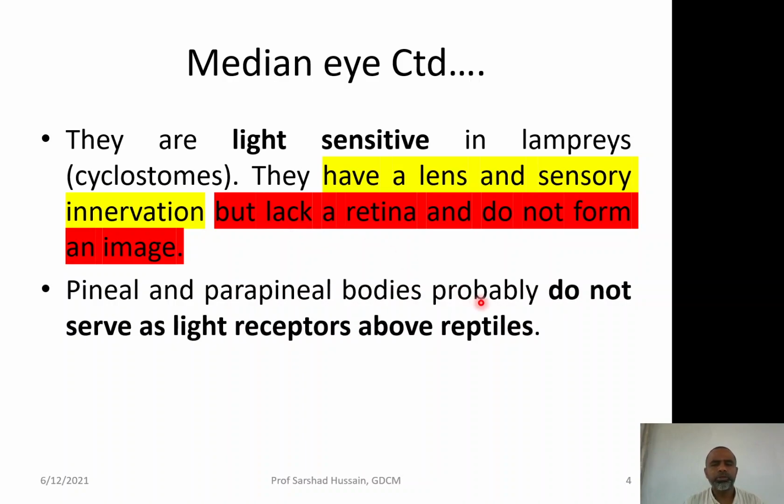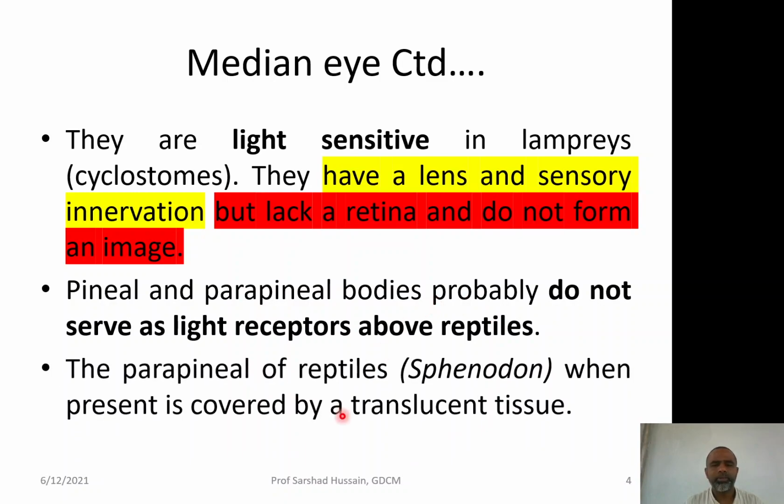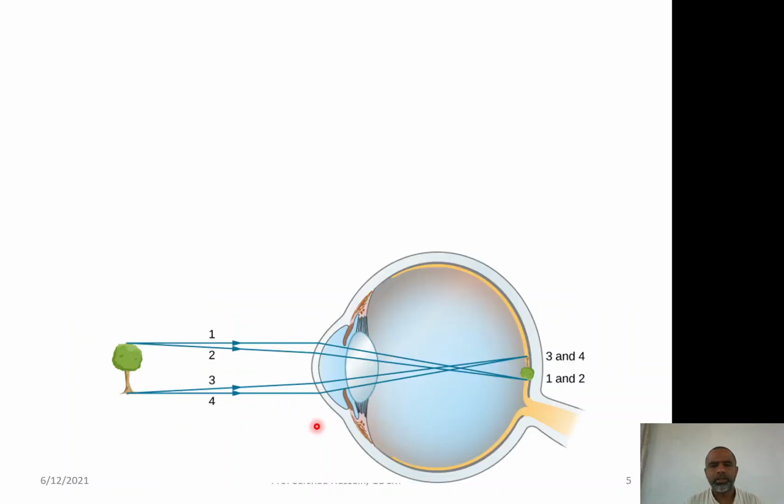Pineal and parapineal bodies probably do not serve as light receptors above reptiles. So, it is present functionally only in the lower vertebrates up to reptiles. Above reptiles, in the birds and mammals, it is not present. The parapineal of reptiles like Sphenodon, when present, is covered over by a translucent tissue. So, that means it is not exposed externally in the Sphenodon as the lateral eyes are, but it is covered over by translucent tissue.